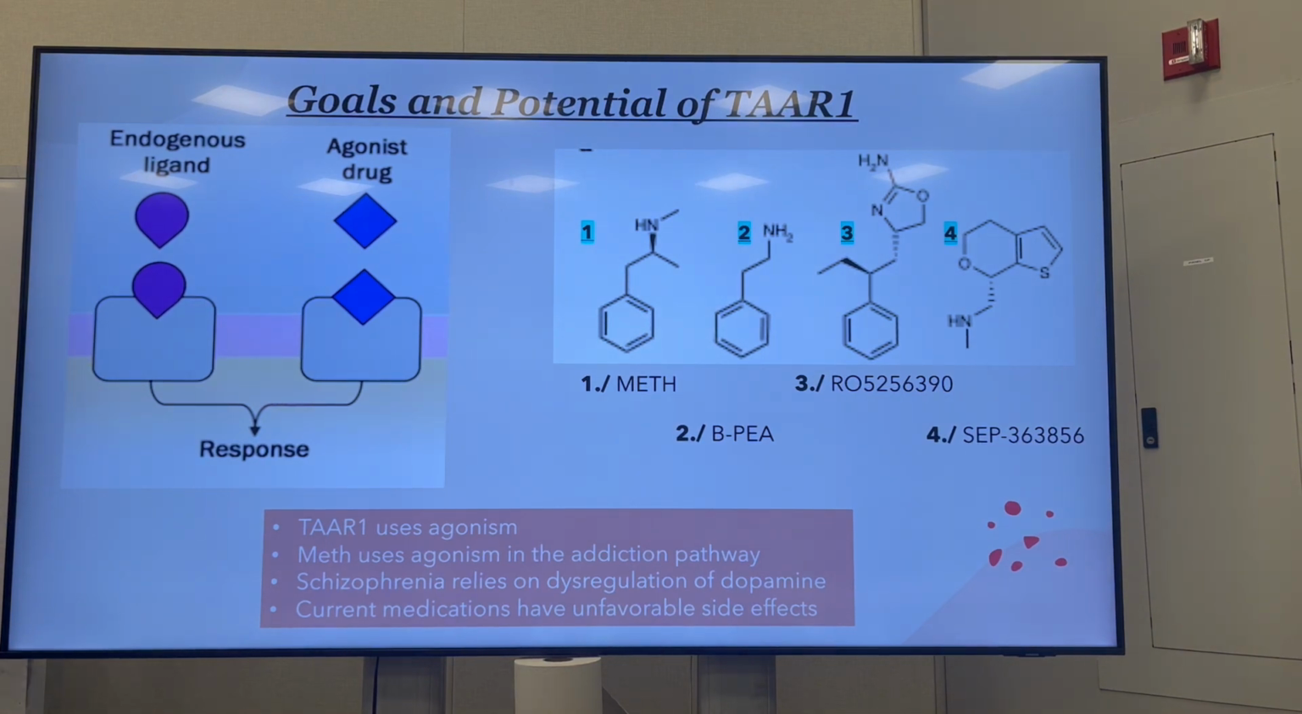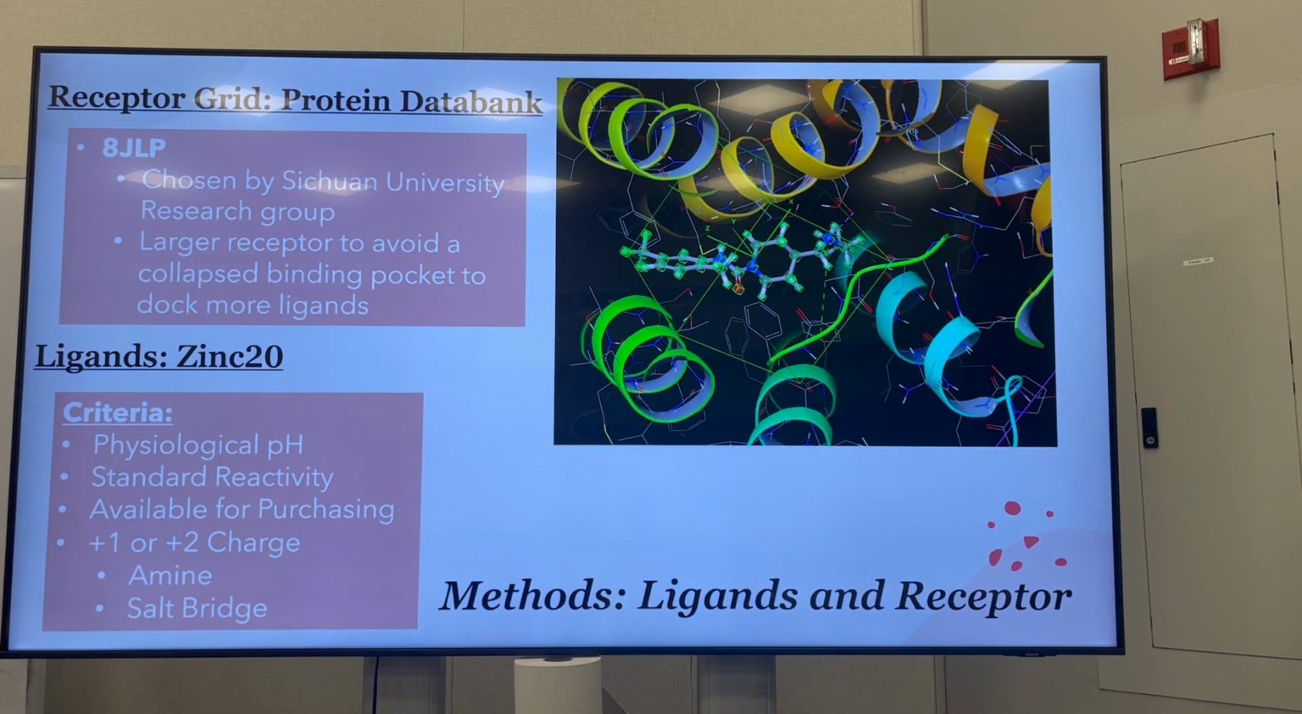So now that I've gone over and given context on what TAAR1 is, I want to get into the beginning methods of the research study. The beginning methods for this study can be generally split into two parts. First was finding the receptor grid we wanted to use, and then second was finding the ligands we wanted to dock to this receptor grid.